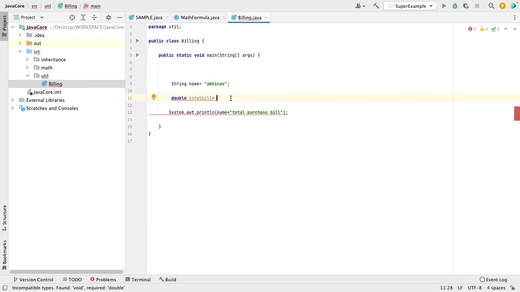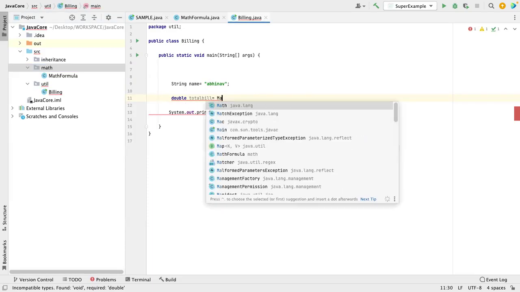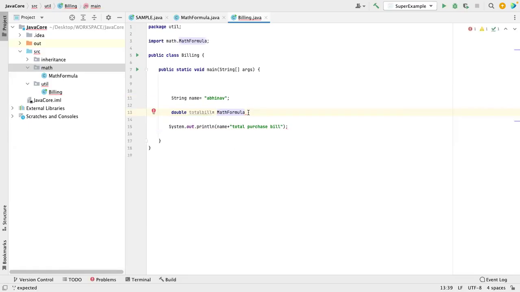So what do I do? You remember we already have a math formula, right, in the math package. Now I am trying to use this math formula. When I'm using it, I'm importing this one, right? You see here, import math dot. So math is what? Math is a package, and math formula is a class.